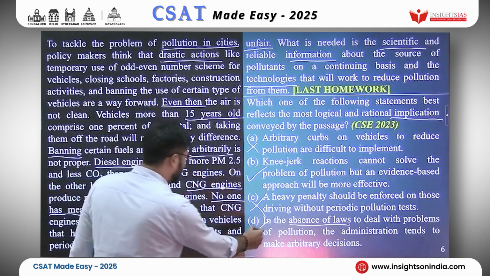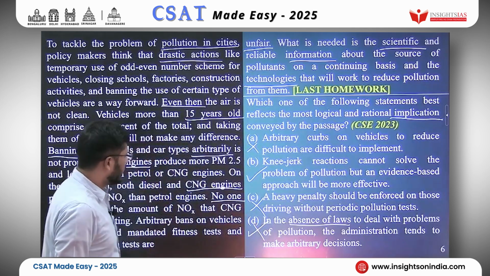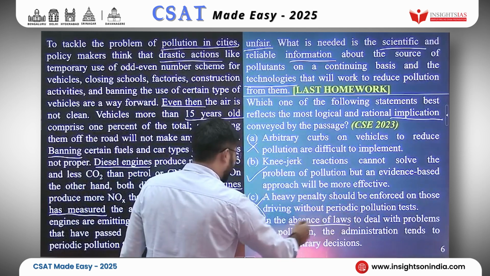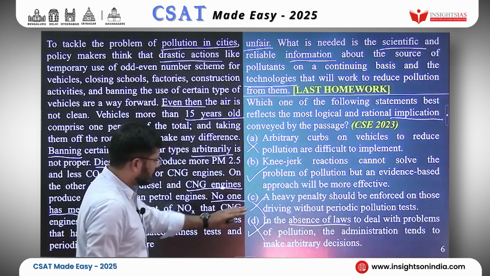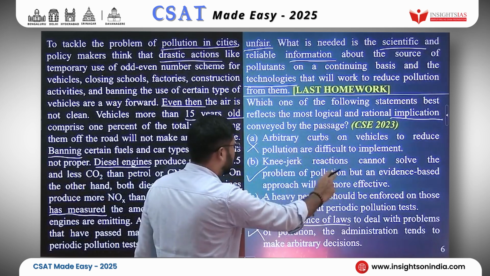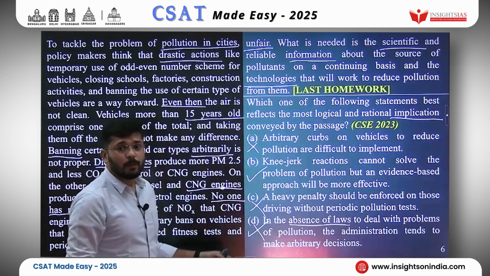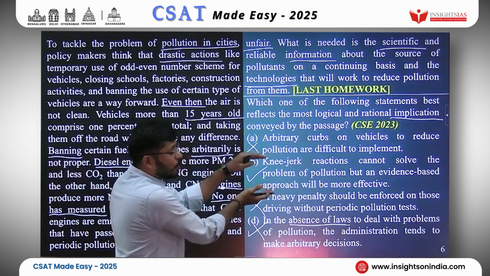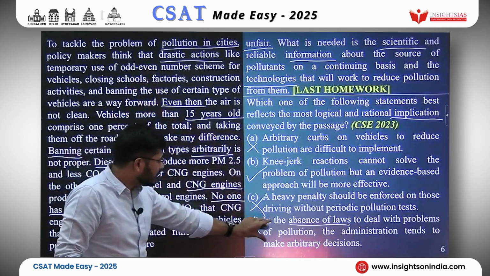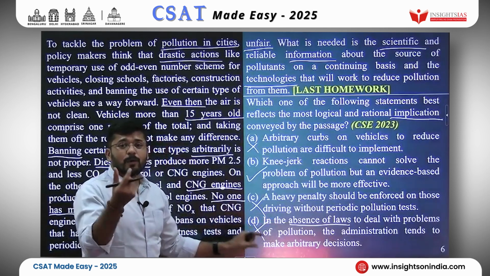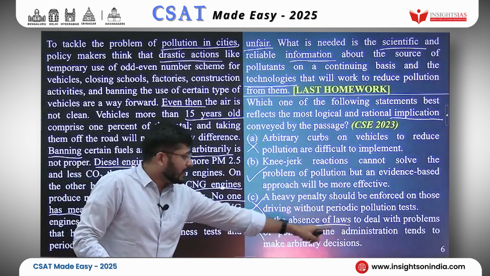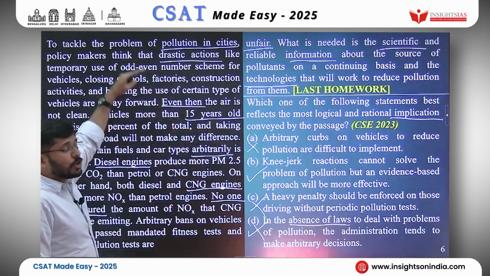I think we will reject option D. Why? Because what is it talking about? In the absence of laws to deal with problems of pollution, the administration tends to make arbitrary decisions. Yes. And look at option B. Knee-jerk reactions cannot solve the problem of pollution, but an evidence-based approach will be more effective. This is conveying more comprehensively what the passage is implying. Option D is conveying only one part of the passage, because the passage uses this only in the introduction part.